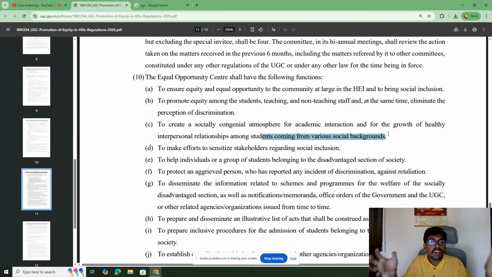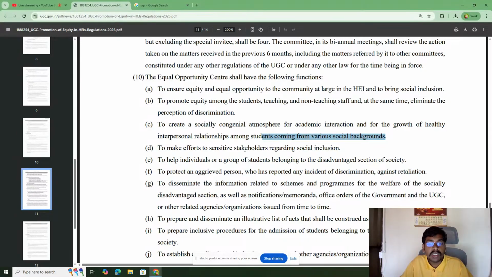Colleges and universities are places where students come from different social backgrounds. So the universities and colleges must make sure that there is a healthy interpersonal relationship among students on every aspect, and make efforts to sensitize stakeholders regarding social inclusion. Social inclusion is the primary objective of these committees.